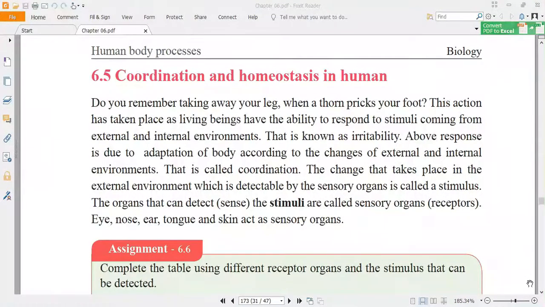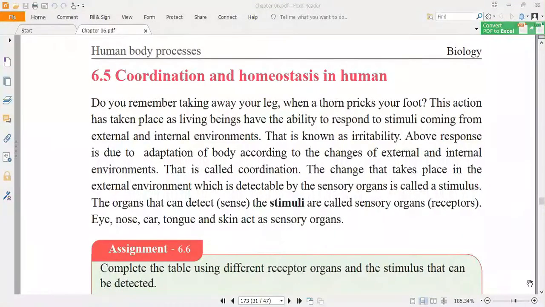The fourth important term we have to understand is coordination. What is coordination? The communication between the different organs during responding to a stimulus. So when we are keeping our foot on the thorn, the skin will receive the stimuli, and the impulses will be taken to the central nervous system, the brain or the spinal cord.